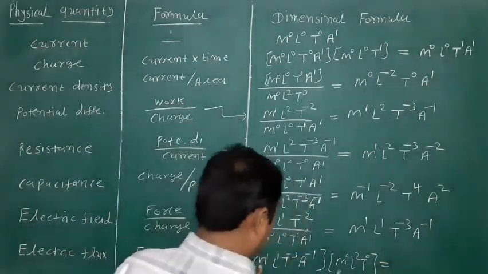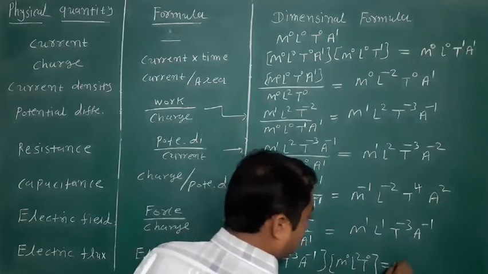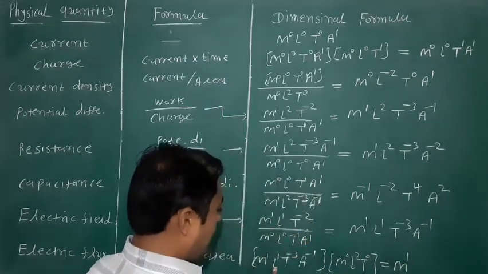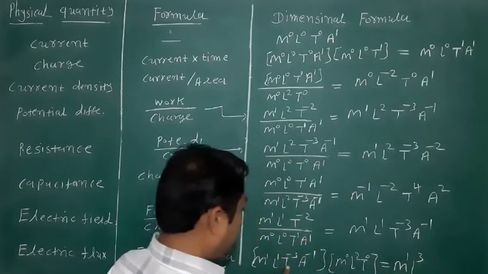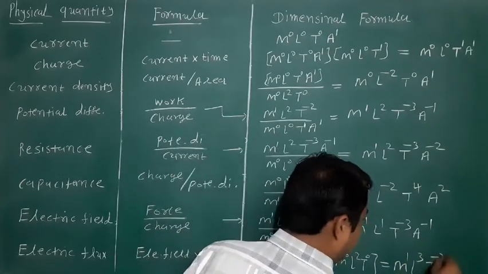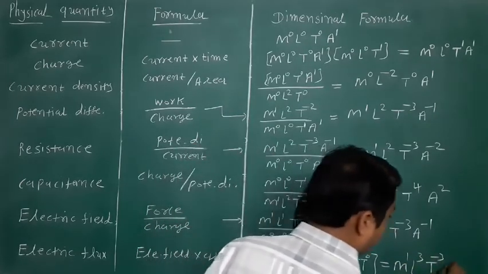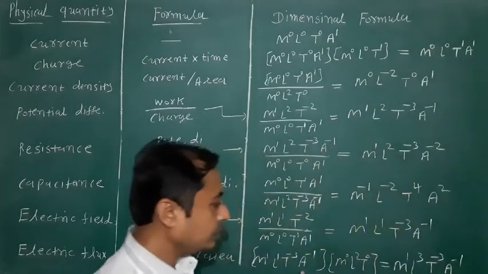So here M raised to 1 plus 0 means M1, L raised to 1 plus 2 means L raised to 3, T raised to minus 3, and A raised to minus 1.